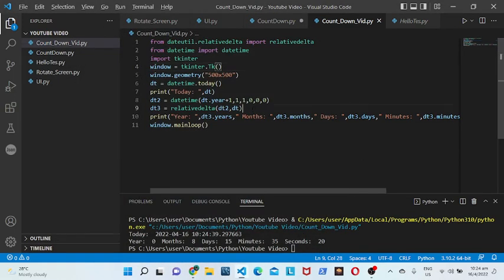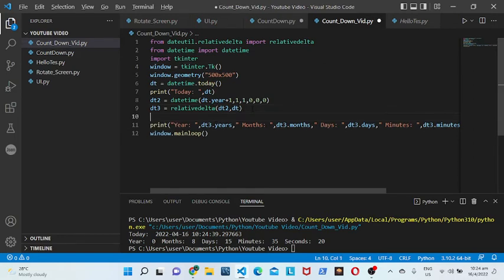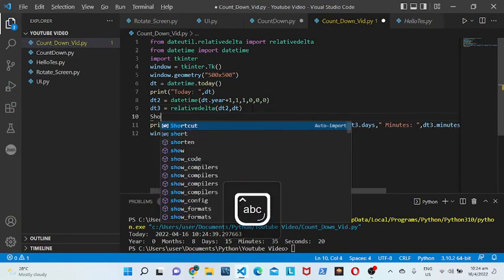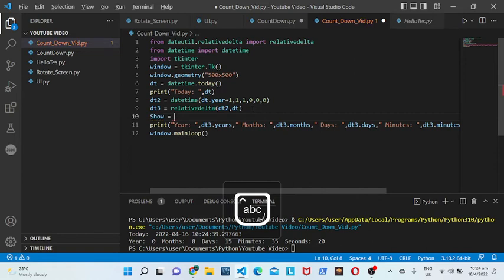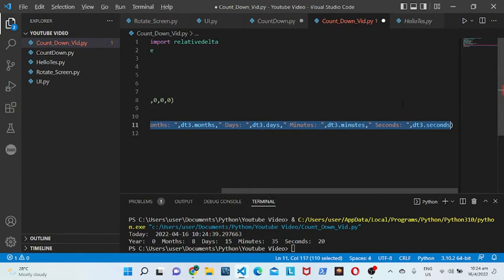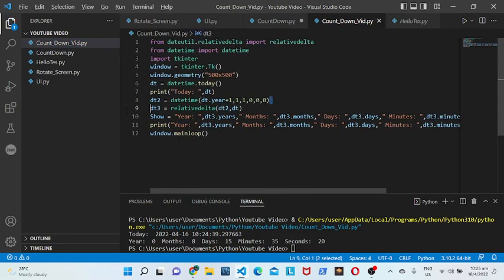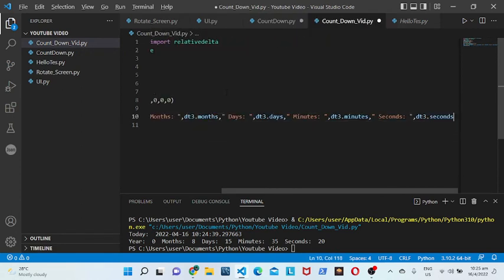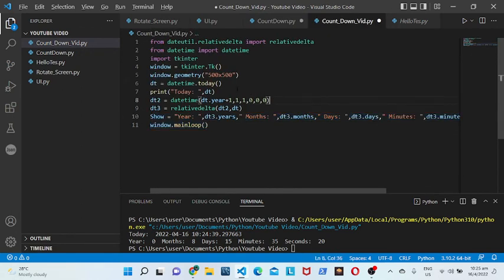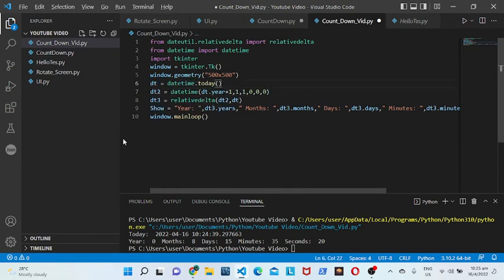So we have our dt3, right? Put a show variable, like show is equal to all of these items. So Control C, go back there, Control V. You can delete the print over here, and you can delete that print for today. So all we have will be this.